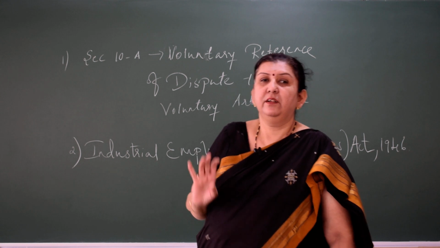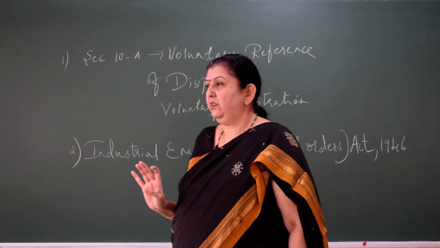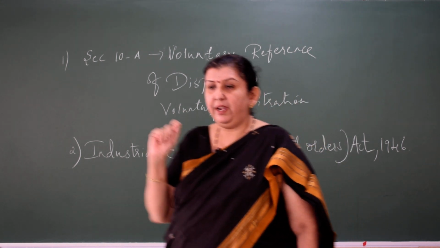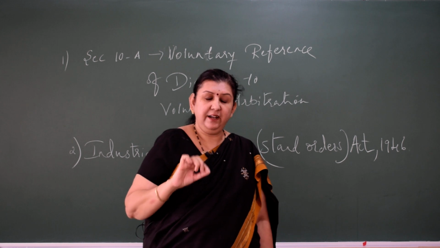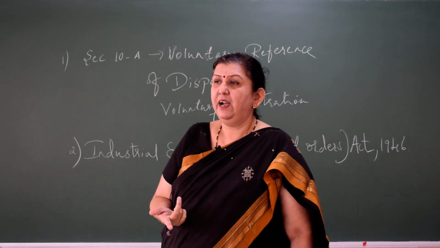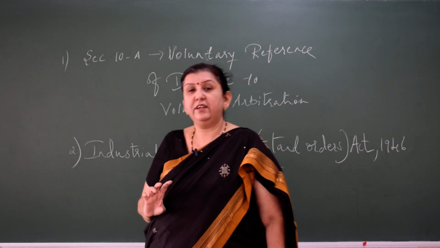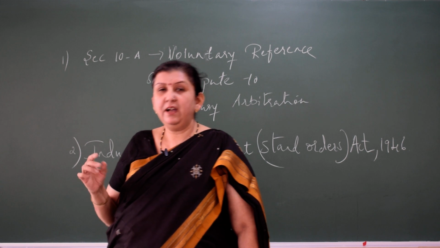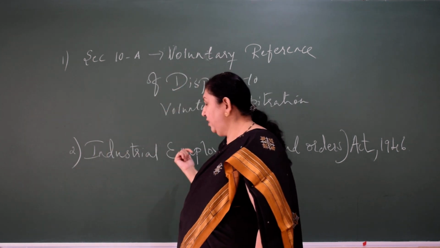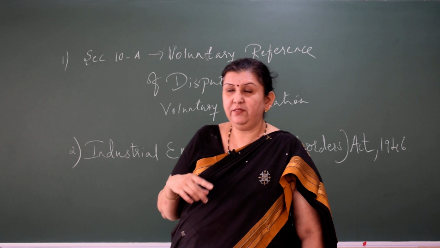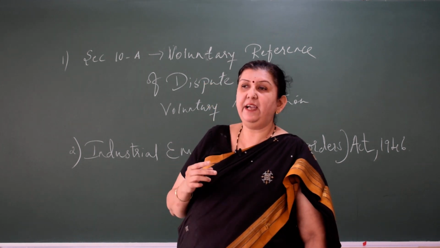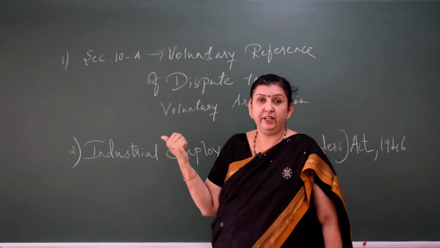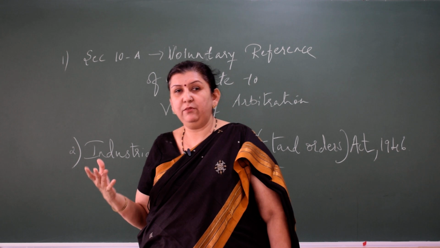So, now the certified standing orders, once they are signed by the certifying officer, he has to enter them in his register, and if anybody wants a copy of those certified standing orders, he may take a prescribed fee from them and give a copy. So, once he certifies, he has to give a copy of it to the employer as well as to the trade union or to the representatives of the workmen.